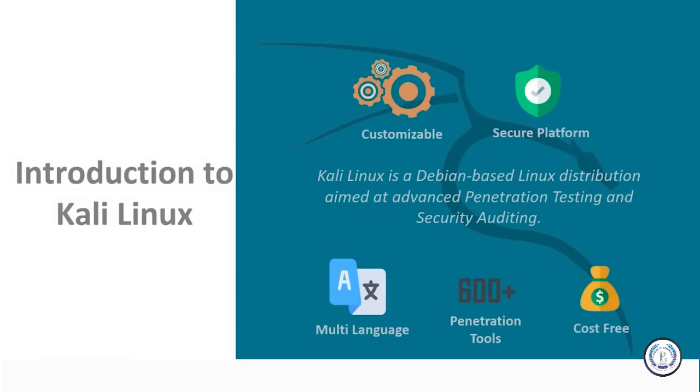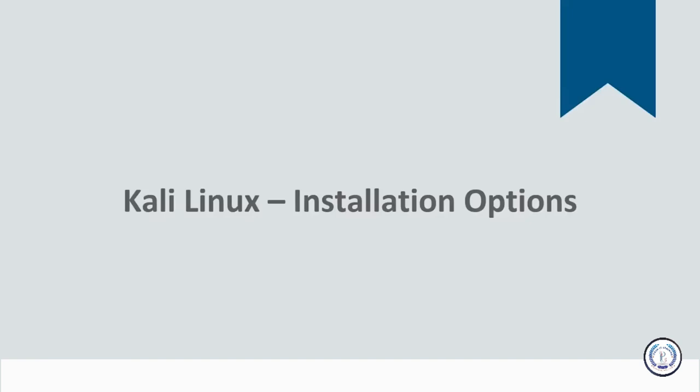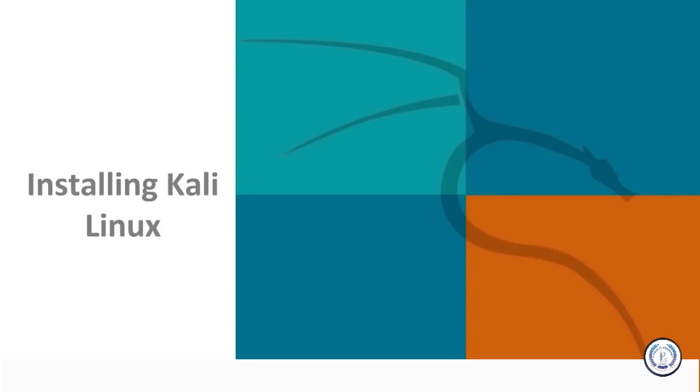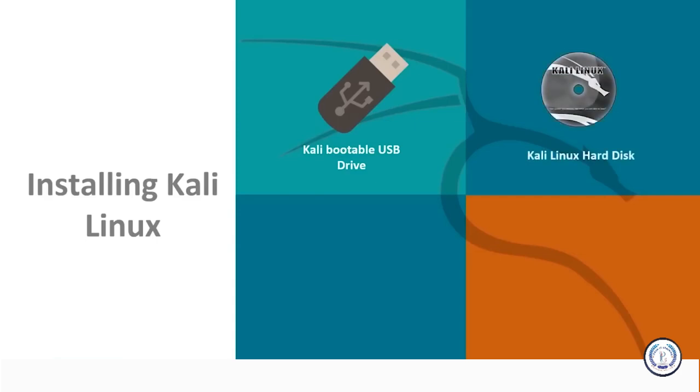On top of all these benefits, Kali Linux offers different installation options. One way of installing Kali Linux is by making a Kali bootable USB drive. This is the fastest way of installing Kali Linux and the most favorable as well. We will discuss why in a while. You can also install Kali Linux using a hard disk. Installing Kali Linux on your computer using a hard disk is a very easy process. But you should make sure that your computer has compatible hardware.